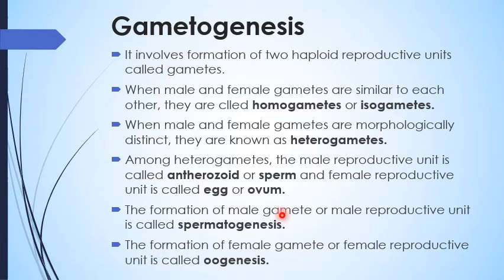The process of formation of the male gamete is called spermatogenesis, and the formation of the female gamete is known as oogenesis. So the formation of the gametes is known as gametogenesis, and they are always haploid in nature.